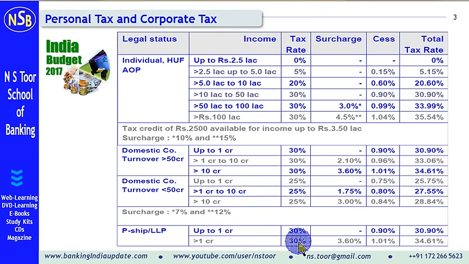So 30 plus a surcharge of 12%, which comes out to 3.6%. So this is calculation of education and higher secondary cess. So total tax liability comes out 34.61%. So this is the proposal in 17-18 budget for personal tax, that is income tax, and also for corporate tax.